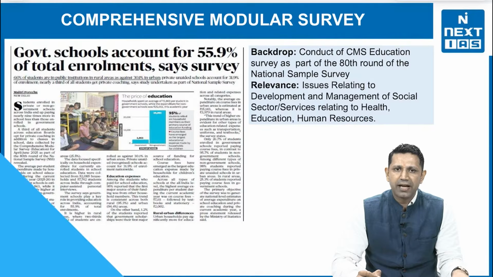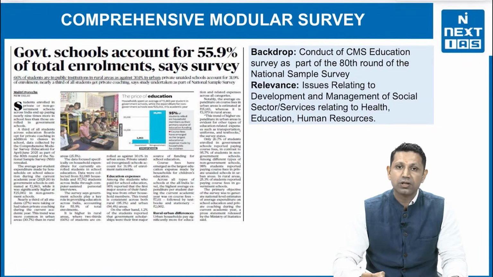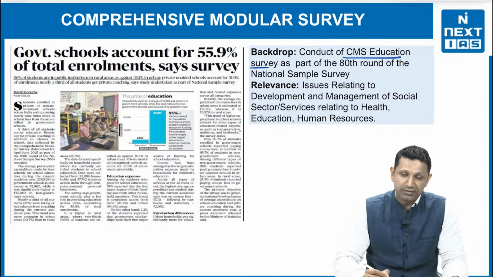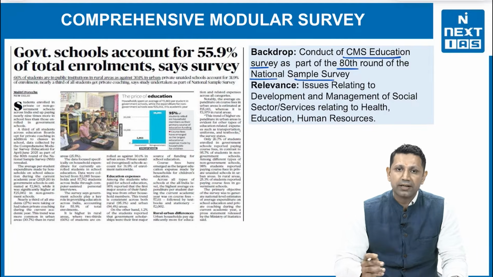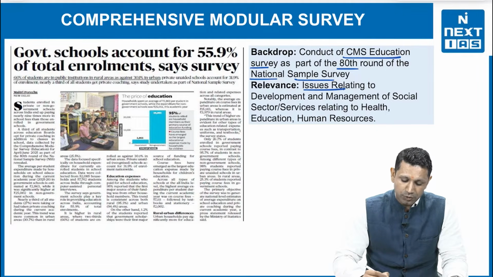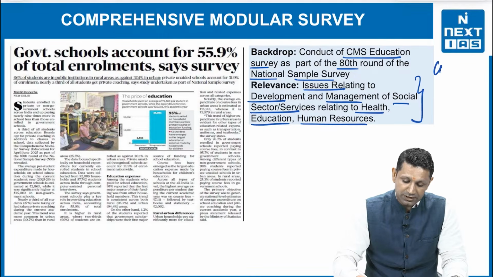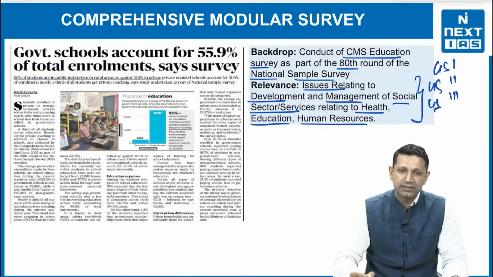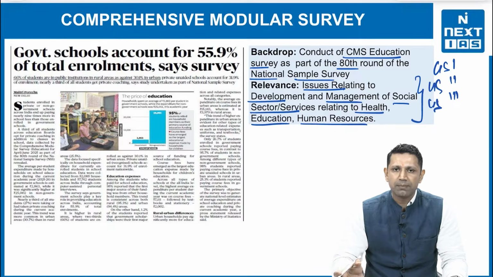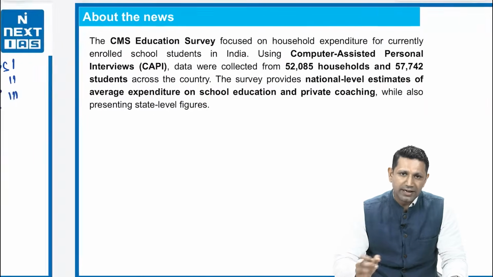The first topic that we have today is the Comprehensive Modular Survey. The backdrop here is that the CMS Education Survey is a part of the 80th round of the National Sample Survey. The relevance here is the issues related to development and management of social sector services related to health, education and human resource. And it can be included under GS1, GS2 as well as GS3. So this data can be included in any of the papers according to the question. So let's see what is the news here.